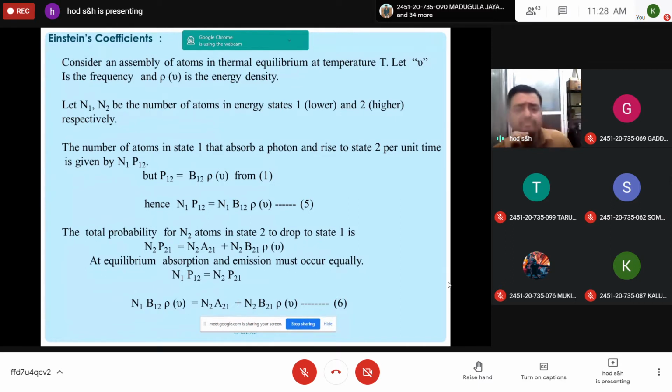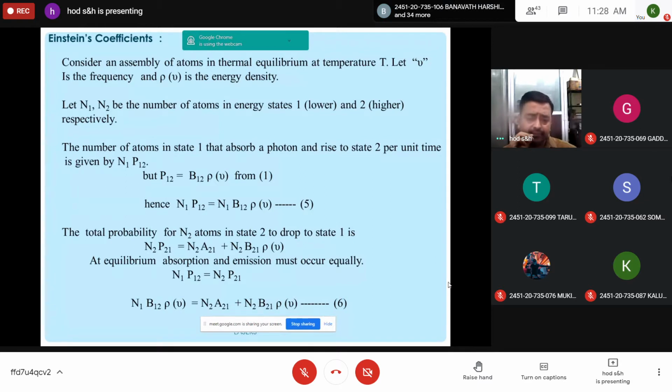So the total number of atoms in state 1 that absorb a photon and excite to state 2 per unit time is given by n1 into p12, because p12 is the probability of exciting one atom and there are n1 such atoms. But from postulate 1, p12 is equal to B12 rho nu. Therefore, n1 p12 can be replaced with n1 B12 rho nu. This is equation 5.